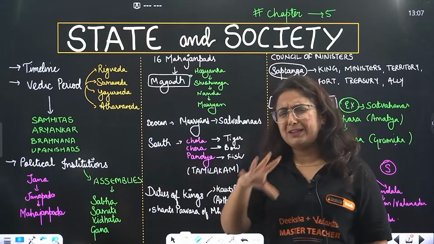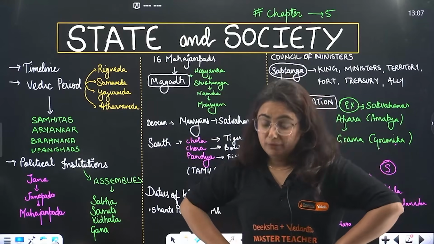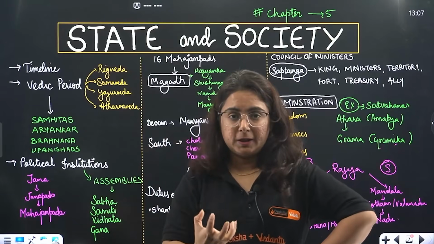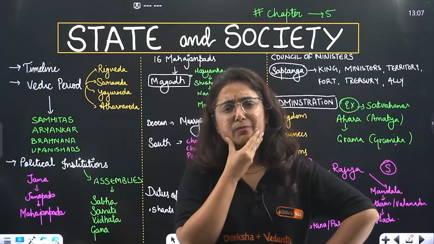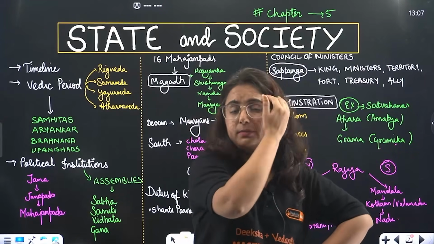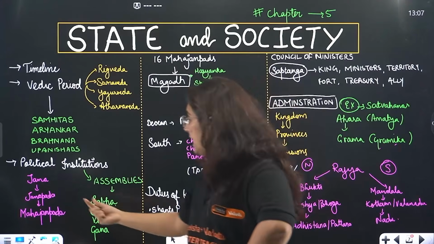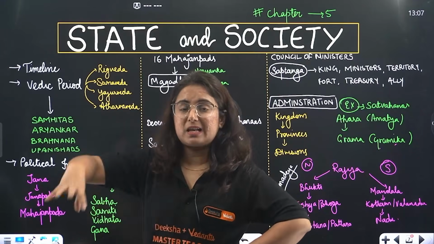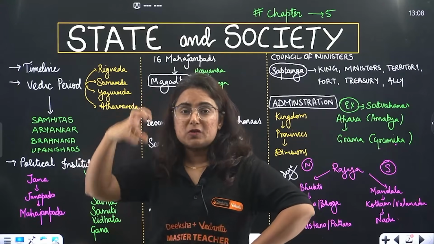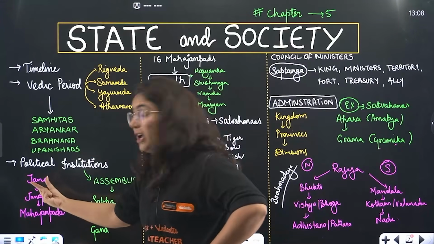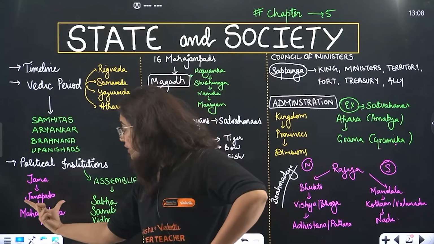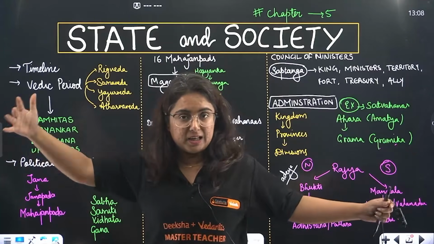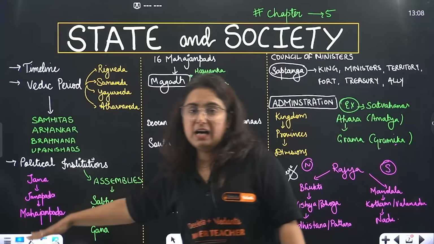Now, how was the political system at that time? Ma'am, you are telling us the groups were living with each other, getting bigger, there might be someone controlling them, ruling them. Yes. So initially, beta, it came to be known as Jana. Jana means people. When all those people started living together in the form of society, it was known as Jana. When the society enlarged, it became Janapada, and when it converted into big kingdoms, it is known as Mahajanapada.